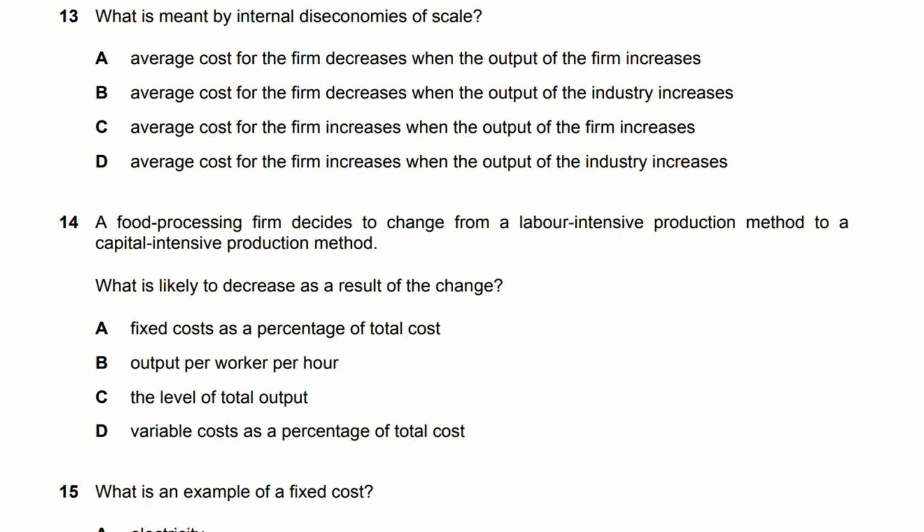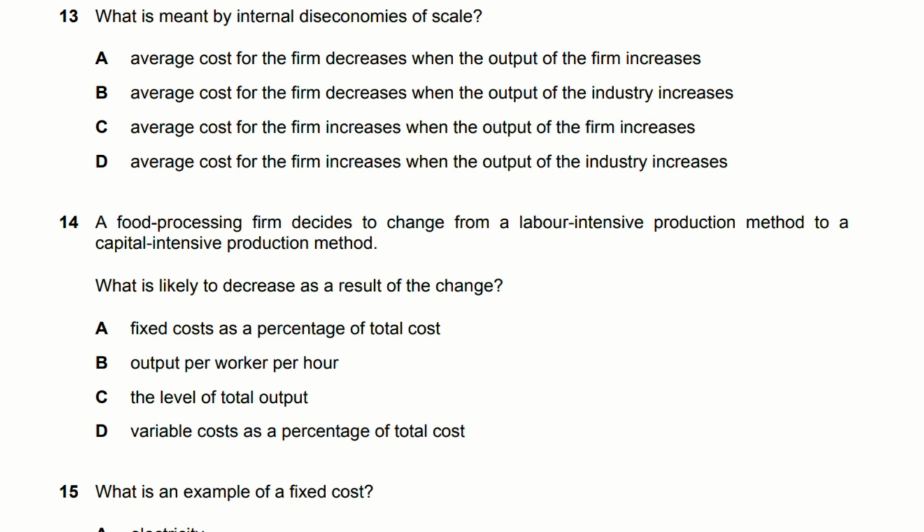What is meant by the internal diseconomies of scale? Since it's internal, it's talking about the firm and not the industry. So the options that we will consider are option A and C, and the average cost of the firm increases. That's why it's diseconomies of scale. So your answer is option C.